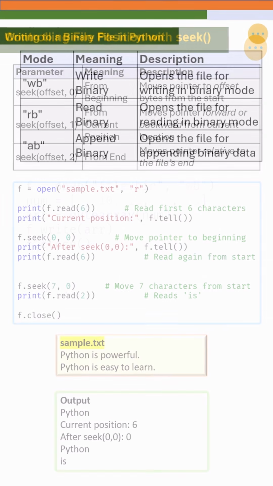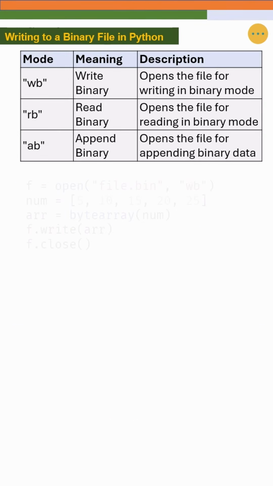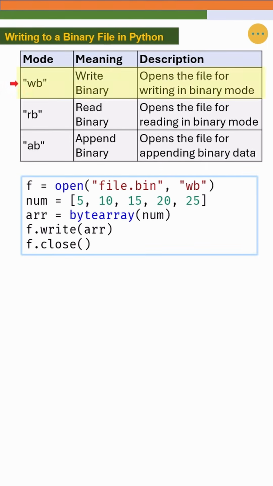Up till now we have been working with text files, where Python reads and writes human readable strings like words and numbers in plain text form. But what if we want to work with raw binary data, for example, when saving images, videos, or serialized numeric data? For that, Python provides binary file handling modes such as wb for writing, rb for reading, and ab for appending binary data. Let's look at an example.